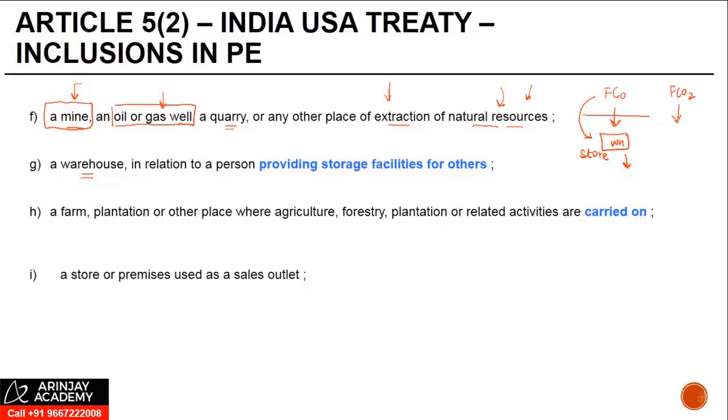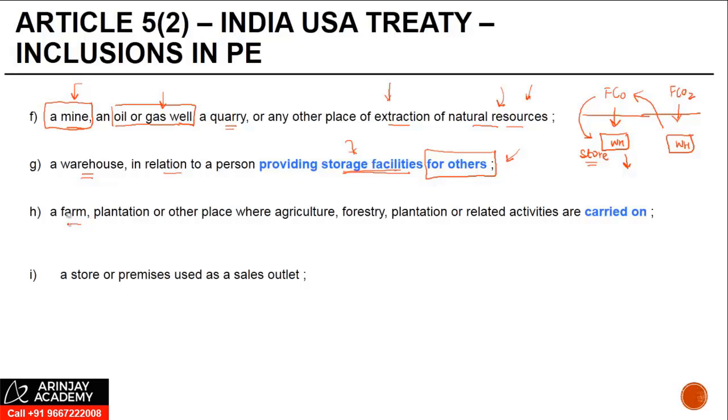The second foreign company owns a warehouse which it provides to third parties, maybe even this FCO as well, on a rental basis, because they are into the business of providing storage facilities. In such a case, the warehouse of the person providing storage facilities for others is considered a PE, because here the act of storing is a business activity. When you are storing your own products, it may still amount to a PE under a different clause, but not for the purpose of this particular clause.